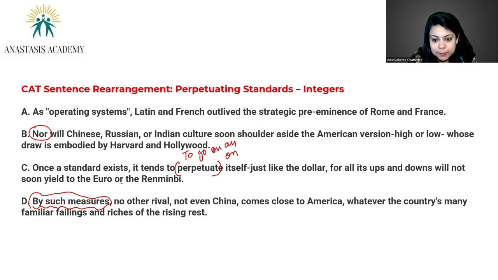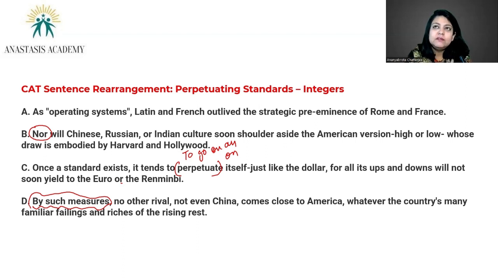So, what does it mean? Whatever the country's many familiar failings and riches of the rising rest. So, the country may have failed and it is familiar to the whole world in many aspects. Many other countries have shown a lot of promise also, but it doesn't compare.